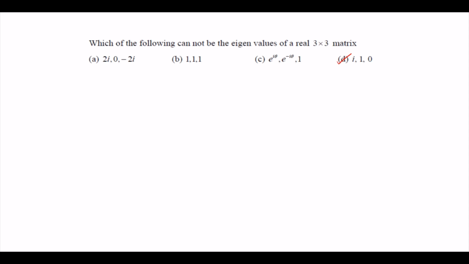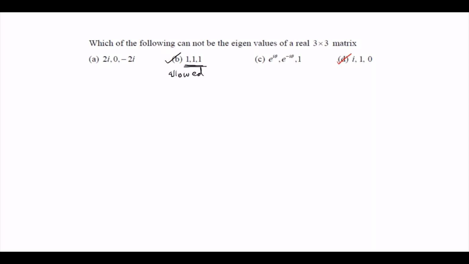For any real matrix, whether 2 by 2 or 3 by 3 or n by n, you can get eigenvalues that are either real or complex numbers. So no problem. If there is a real eigenvalue, for example in case B, all three answers are real numbers. So this is allowed.